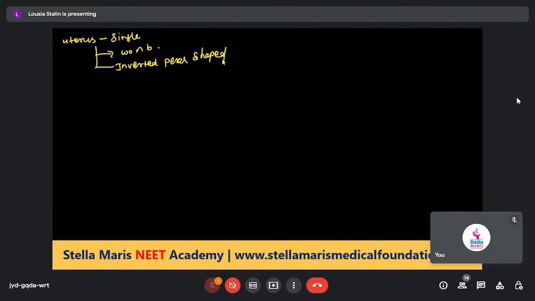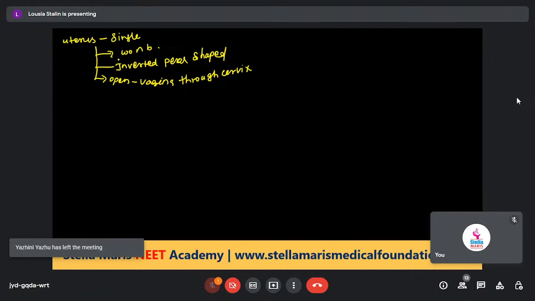The shape of the uterus is inverted pear shaped. It is attached to the pelvic wall by ligaments. The uterus opens into the vagina through the cervix.